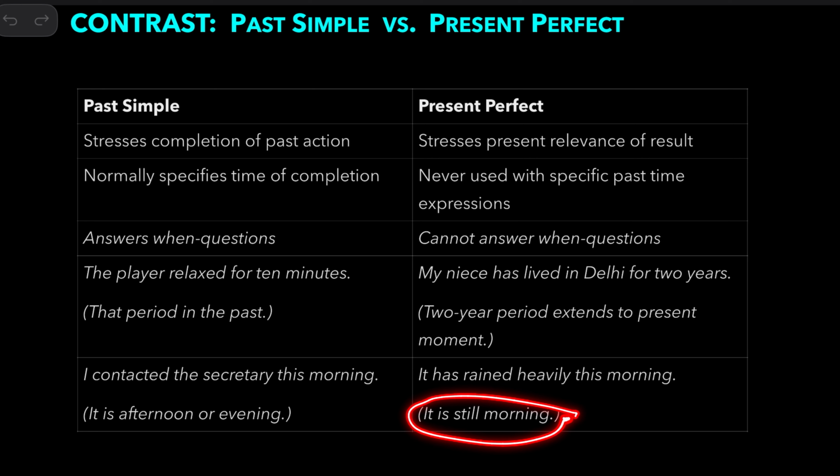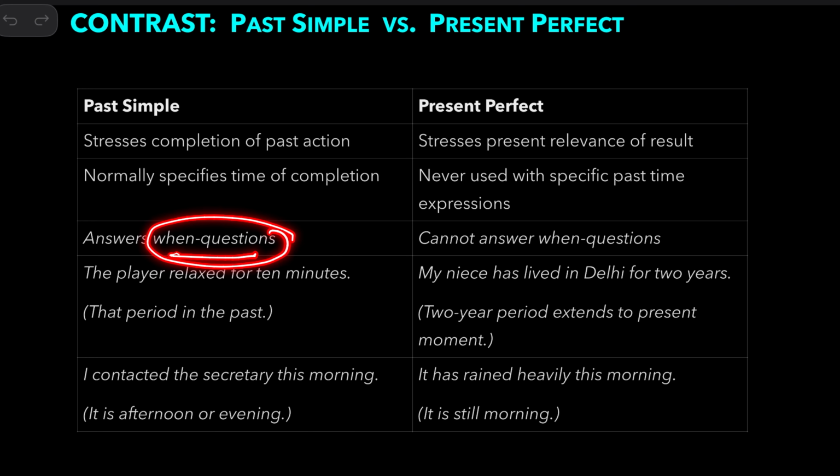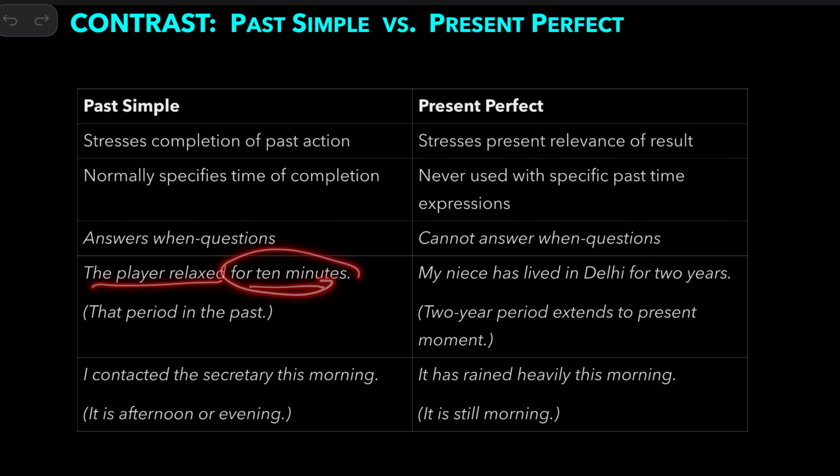So the past simple stresses the completion of a past action, and normally you specify the time of completion of the action. And the past simple also answers "when" questions. The player relaxed for 10 minutes, in the past, not present.